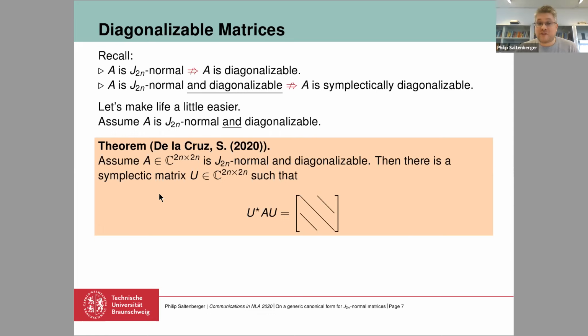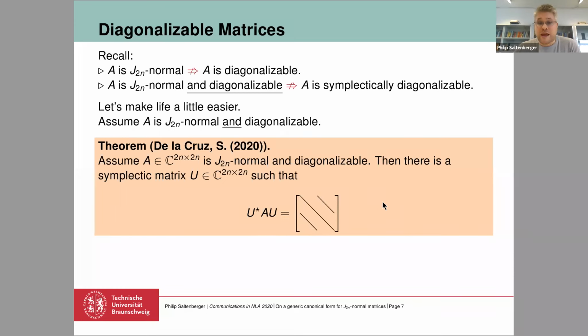Whenever we assume we have a J-normal matrix A that is diagonalizable, then we can always find a symplectic matrix so that the similarity transformation with a symplectic matrix brings A to this particular sparse form. So we only have entries on the main diagonal and in the upper right n times n block, and in the lower left n times n block also only entries on the diagonal.